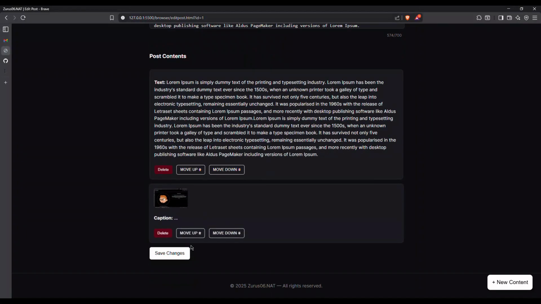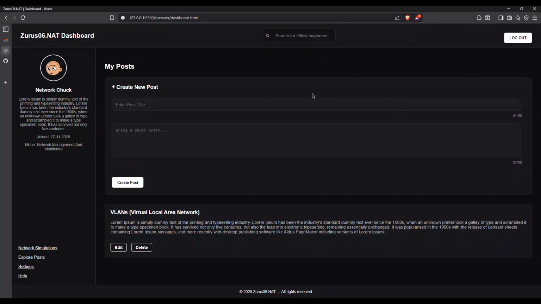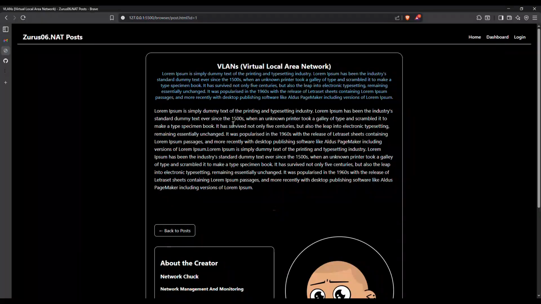So when I click on save changes, it will take some time to load, saving, and then you find post updated successfully. So you can see we have made the first post. When we go to explore post now, you can see our post. But it's just one thing that is there.